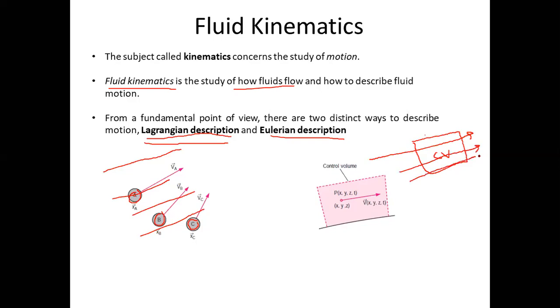Fine. So in this river, there could be millions of fluid particles. So it's very difficult to track each and every individual particle. So what we can do is fix a particular area in the river flow. Right? So when the river is flowing, we can assume a very small area in the river flow, and in this area, what is the net movement of the fluid within this control volume? If I study the flow motion parameters under this particular fixed volume, such type of study is called Eulerian description.